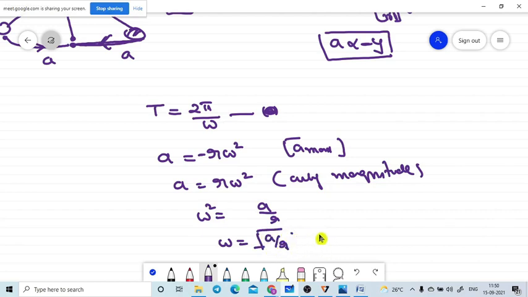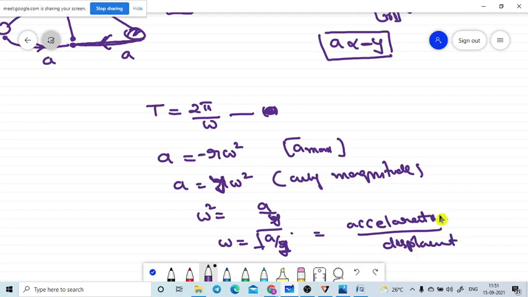In words, a is the acceleration of the oscillating body divided by r, where r is the displacement. It is better to write y, the displacement of the body.